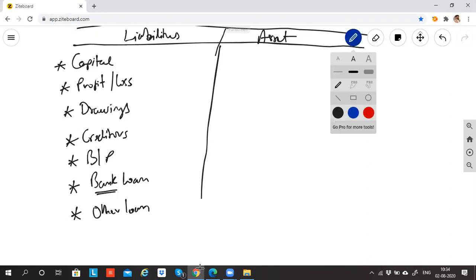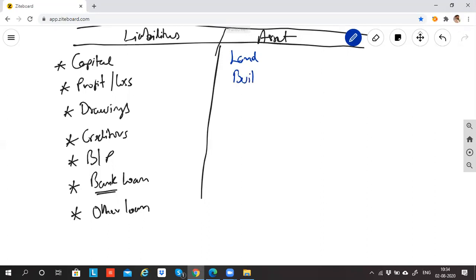On the asset side, what did we record? Land. Any doubt what land is? Okay. Any doubt what building is? Okay. This is purchase, not rent. Land here means I've purchased the asset. I own it. When will I own it? When I buy it in my name, when I register it in my name, only that time will I record an asset.